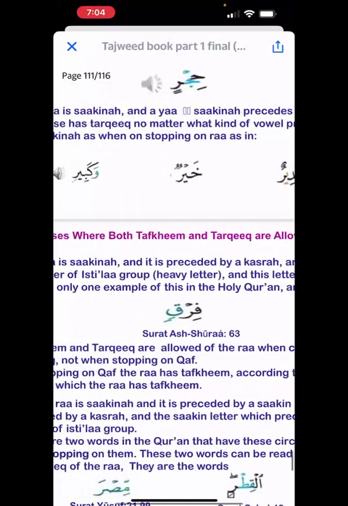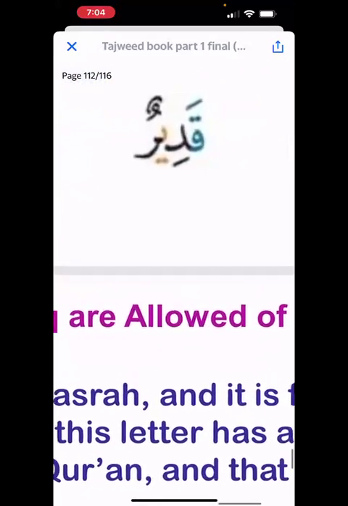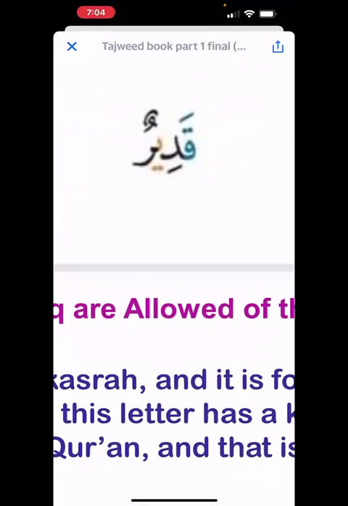Now let's look at what I'm trying to explain here. Okay, here the ra has a dhammatain, and if I'm stopping at the word qadir, okay, qadir. So what did I do? I put a sukun. The rule of stopping is I put a sukun on the letter ra. I look at the letter before it. The letter before it is a ya, okay, and the ya has a sukun. That is enough to tell me that I have to make ra light. In this case, this ya is ya madya, because before it is a letter with a kasra. So this ya is a madya.